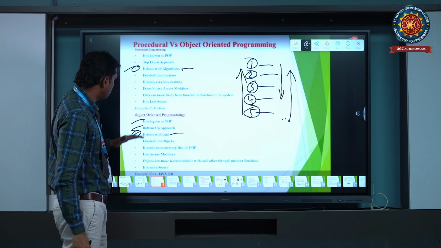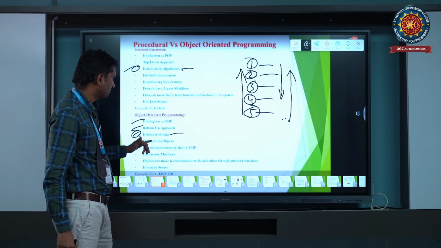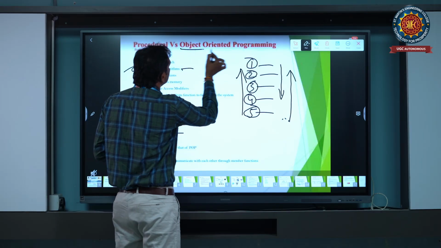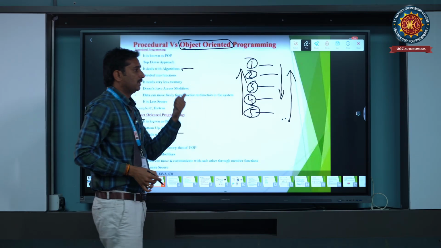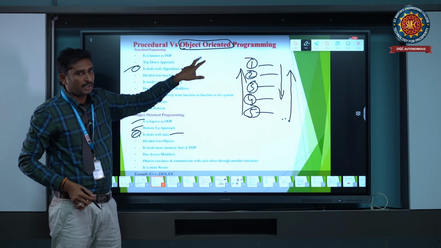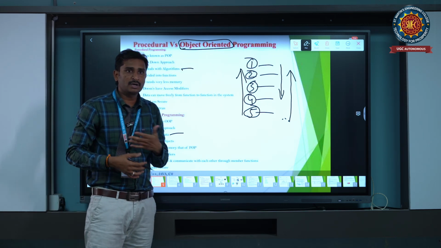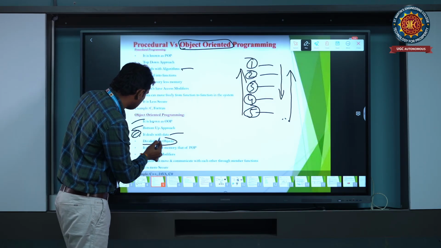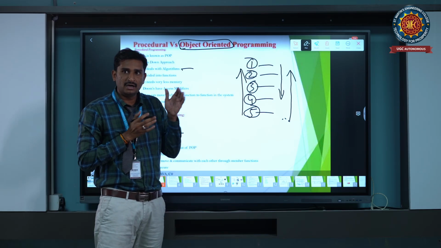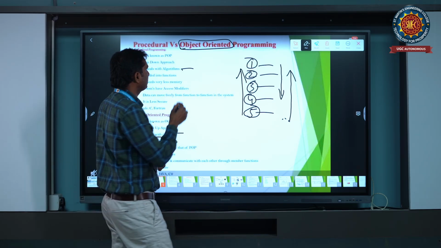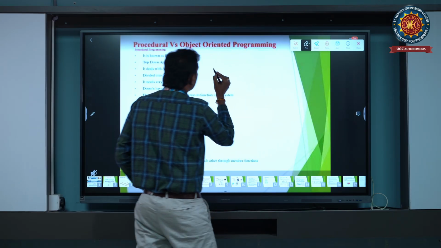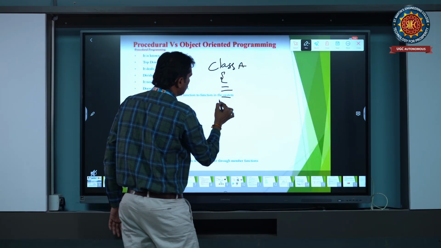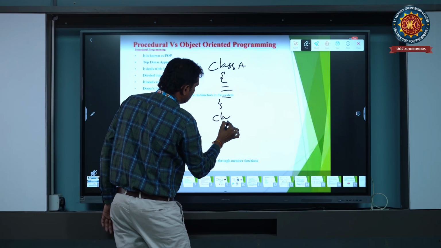Coming to object oriented programming, it is divided into objects. This is the main thing. Object oriented means, as I said earlier, based on the objects the entire program will work. So it is divided into objects, and each object calls a class. For example, we have class A with some code, and class B.